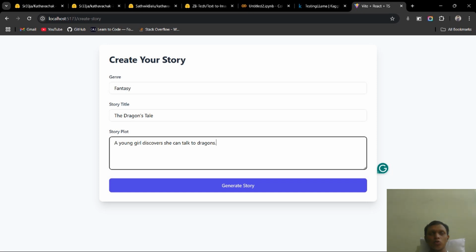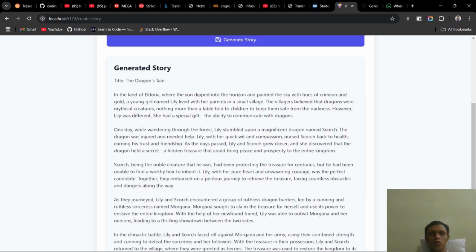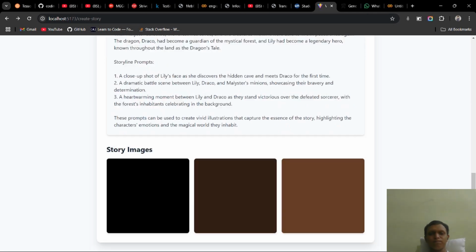Then the story is generated in Colab and returned to our front end, where it is displayed. We also take our plots, save them, and send them to the Flask backend for image generation. Based on our list of plots, images will be generated. Then the list of images will be shown in the front end using Flask.